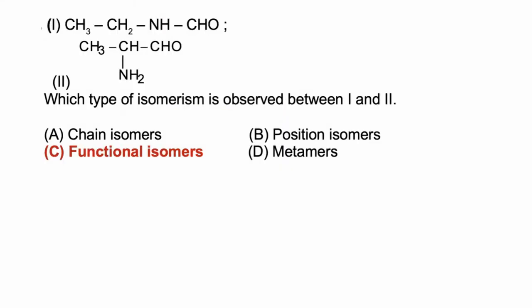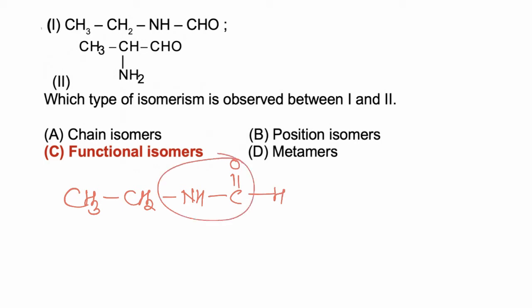In this question we have to find the isomeric relation between the given compounds. So now if we draw the structure of these two molecules, CH3CH2NHCHO, CH3CH2NH and CHO. This molecule has the functional group amide.